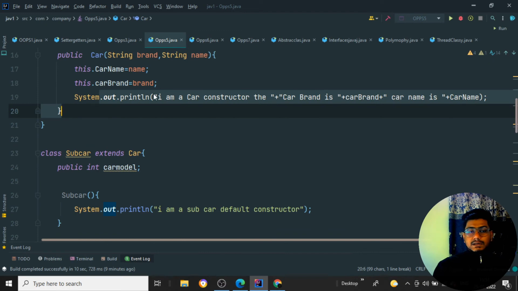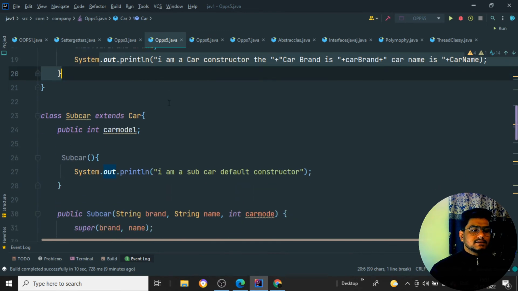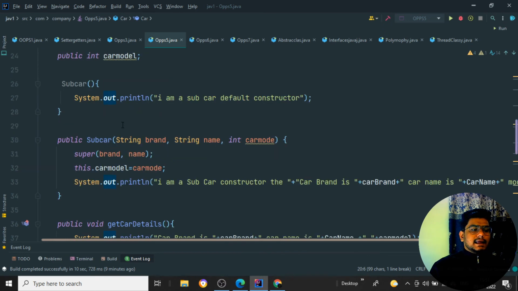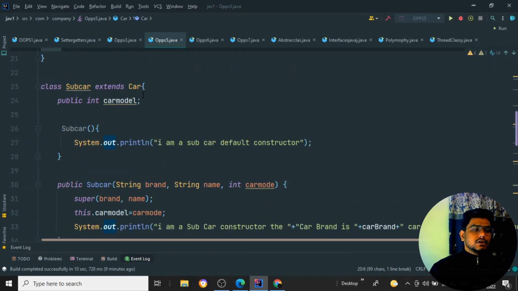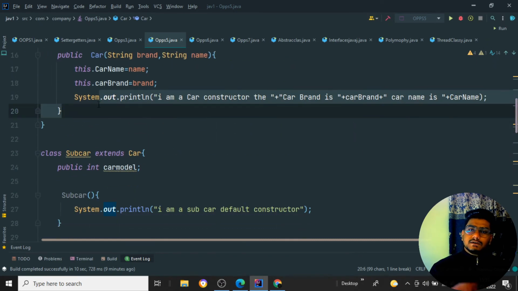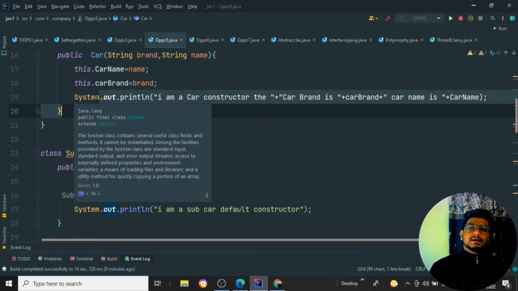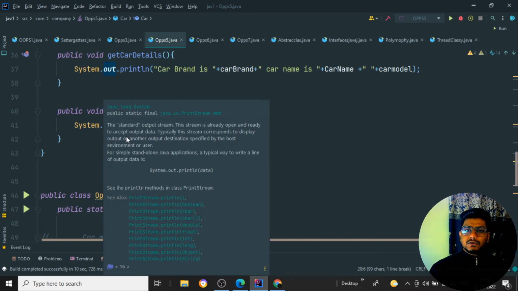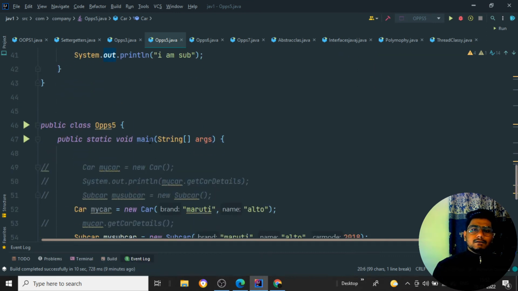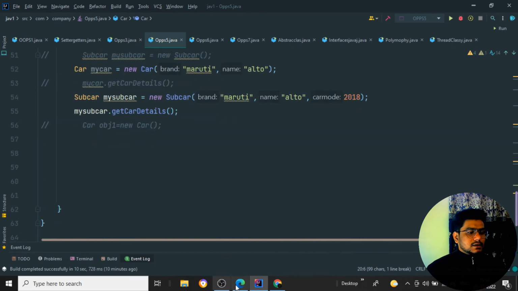If they ask how the super keyword works, you can say whenever I call the super keyword, it takes the parent class, and whatever values are set through super are set for the parent class first. Then it comes to the subclass properties. Super is just setting the values of a parent constructor, based on how many parameters are specified, and we can invoke all the properties of the parent class. So like this you can explain to your interviewer, and they will get the confidence that yes, you know the topic and how things work.